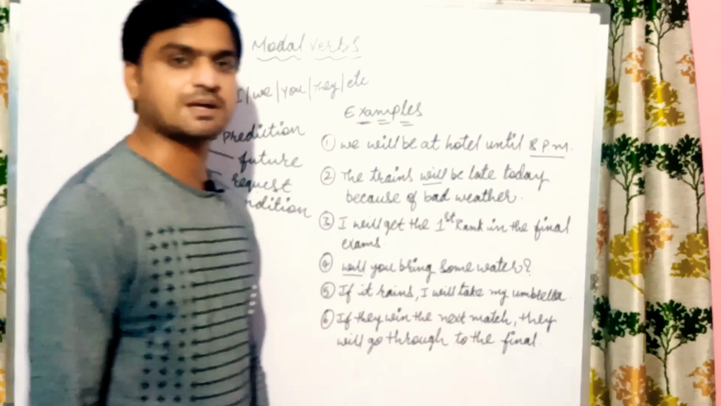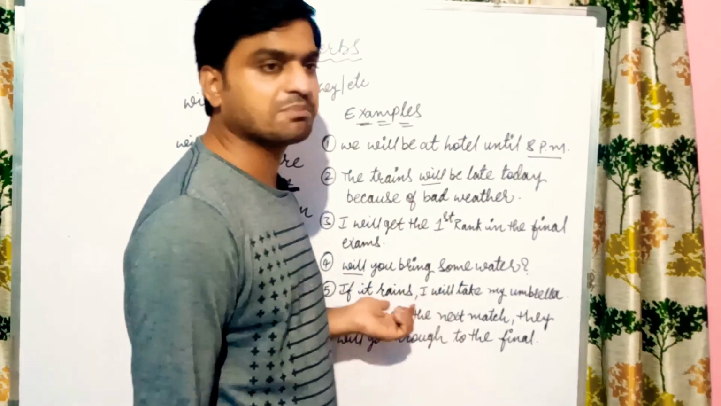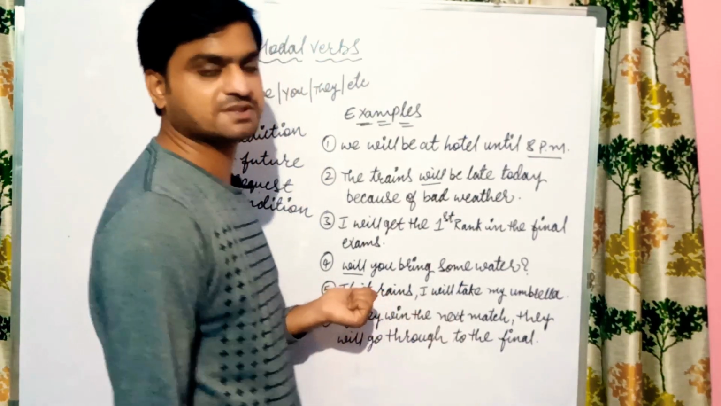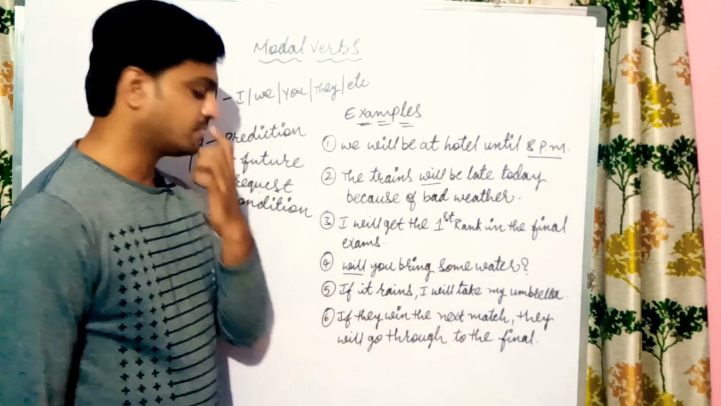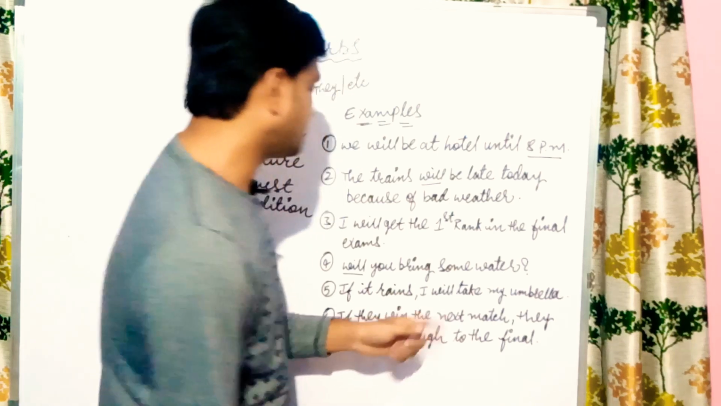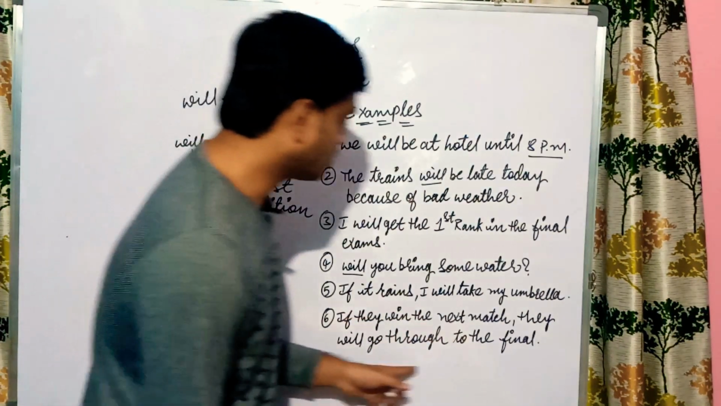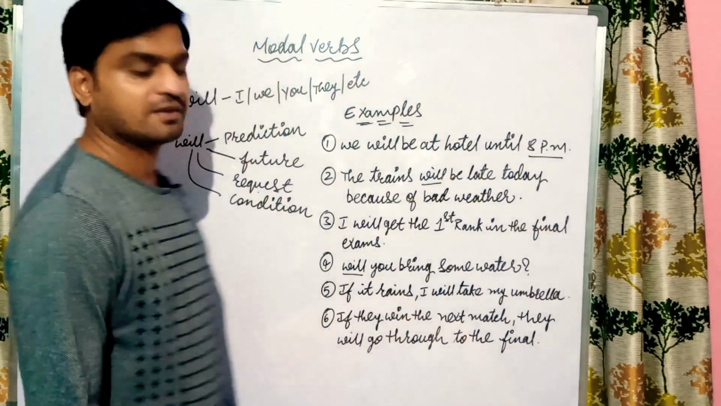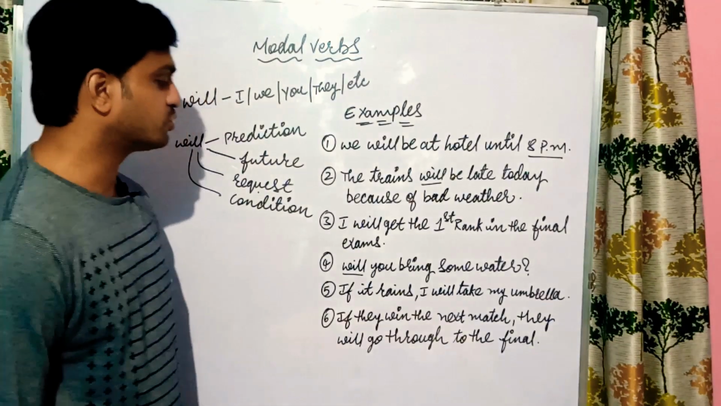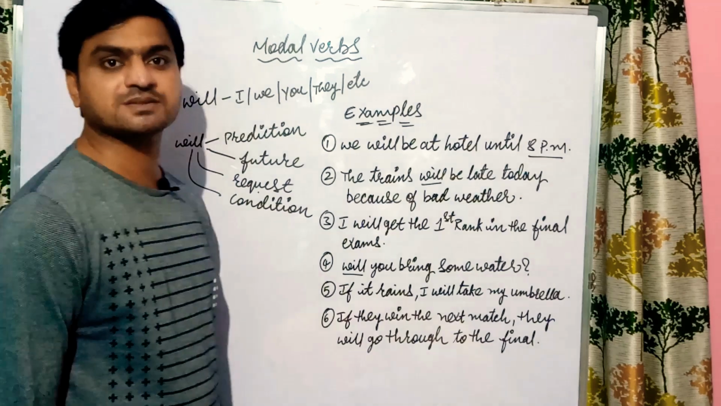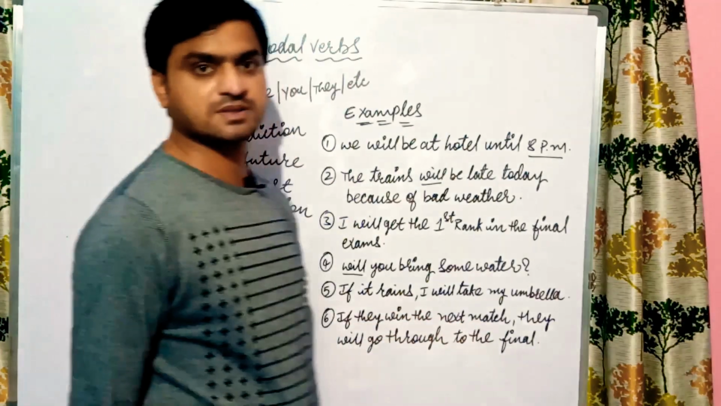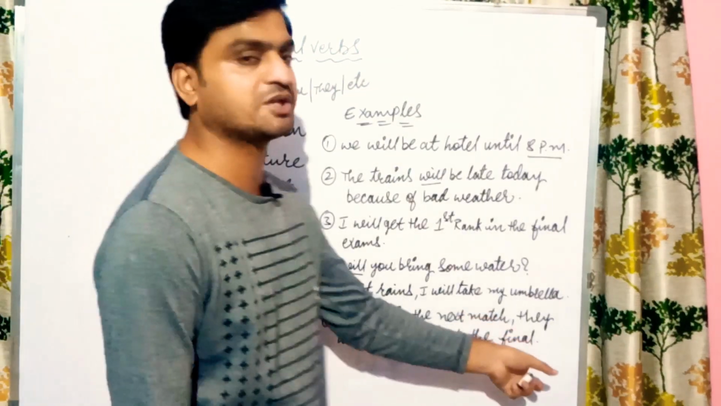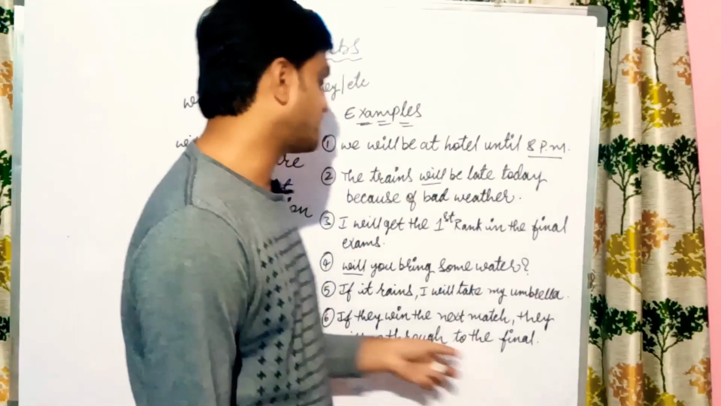Okay, shall means compulsory. So here it is not a compulsory one. It depends upon the other part of the sentence. So that is what here? Condition with the help of rain. So next, if they win the next match, they will go through to the final. So here it is a prediction. Why? Because here first of all they should win the next match, then only possibilities are there, they can enter into the final. So it is a prediction one.